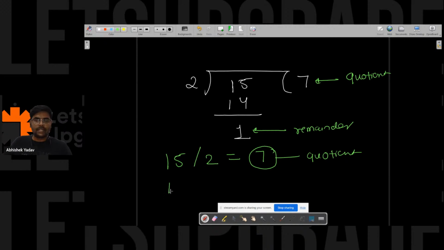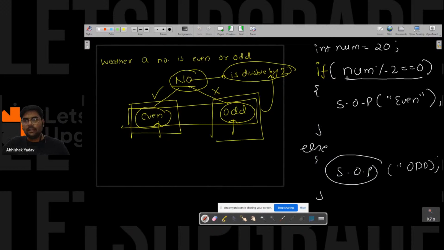And if you write like this, 15 modulo 2, then you will get the remainder part, that is 1 here, right? That is the remainder part. So what I am writing here is num modulo 2 is equal to 0. If there is 0 remainder, then it is completely divisible by 2, right?